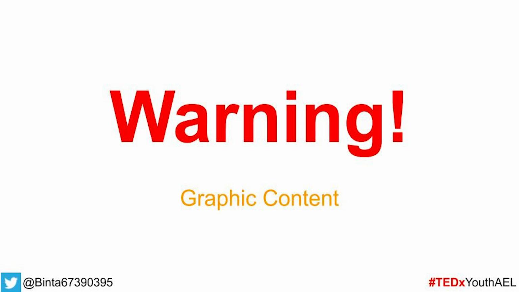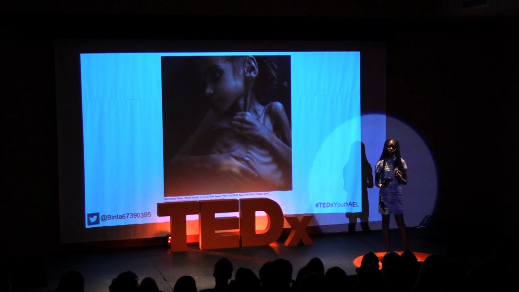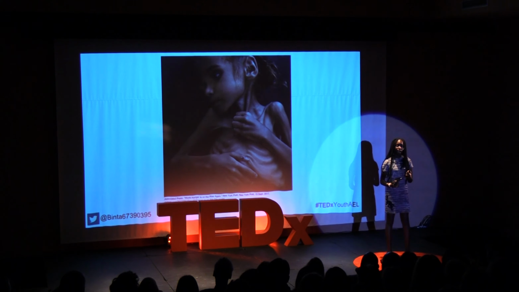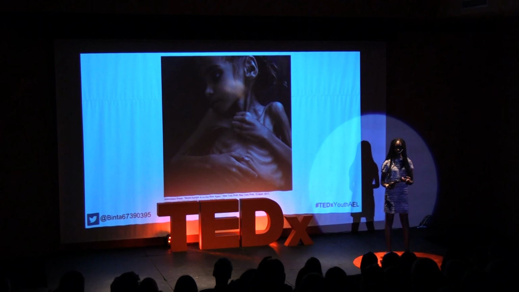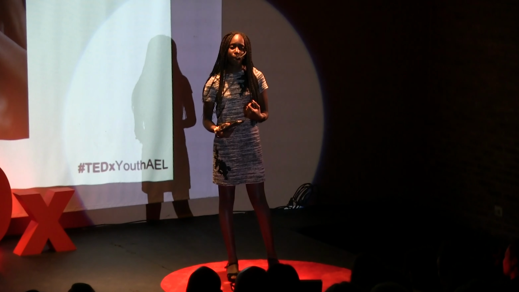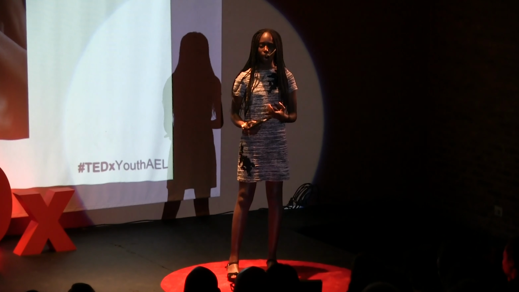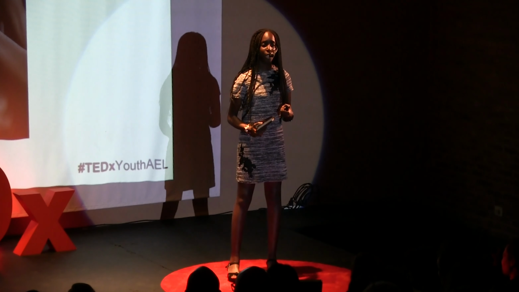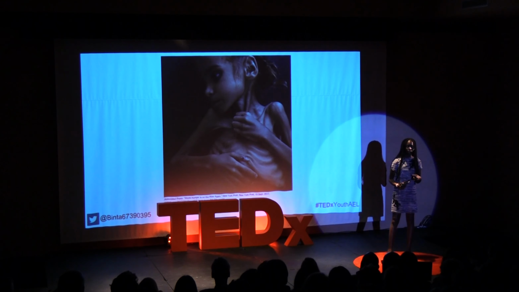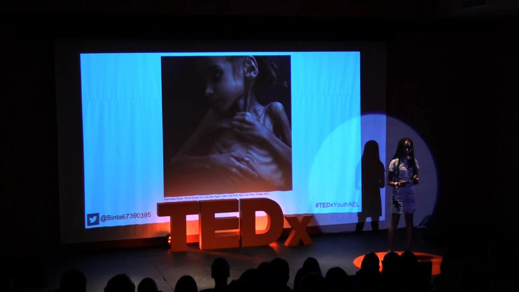A few months ago, the New York Times published an article on Facebook with an image of a 7-year-old girl whose skin was like paper and her ribcage literally visible. However, Facebook deleted it off their website. They took this down because it made them feel sad and uncomfortable. However, this was the problem. The New York Times tried to inform people around the world of these situations happening, and people suffering, especially children.